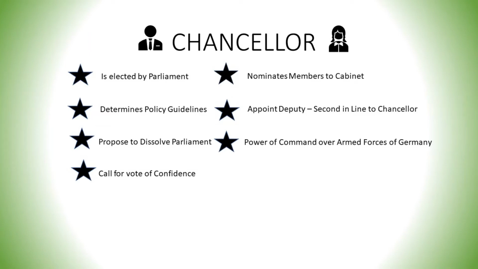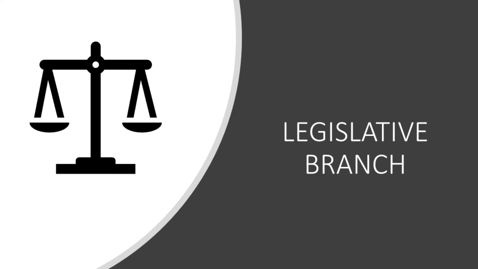Now, as already stated, the Bundestag, the German parliament, is responsible for electing the chancellor, and it is for this reason that we must swing over to the legislative branch. Now, the legislative branch, as outlined under basic law, is bicameral in nature, i.e., they have a federal council, the Bundesrat, and the federal diet, the Bundestag.